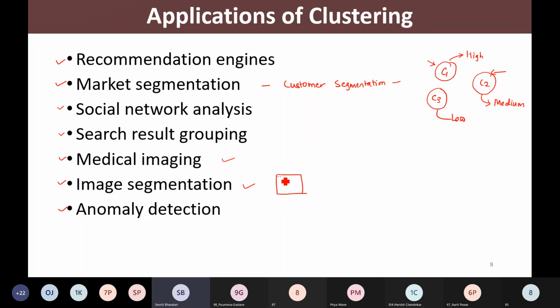We know that every image is formed by pixels, and every pixel has some attributes like color or texture or something like that. So based on the similarity of the pixel attributes, the similar pixels are grouped together, and this is one kind of image segmentation,